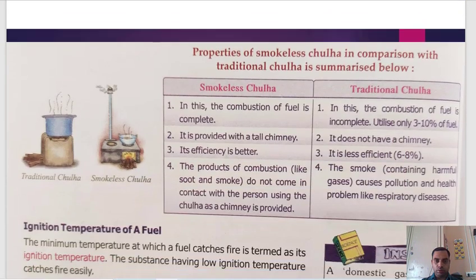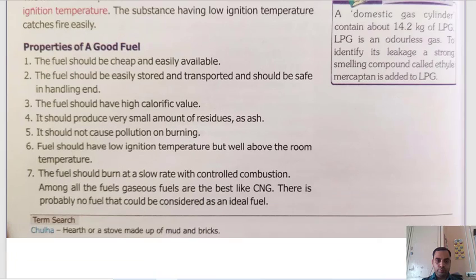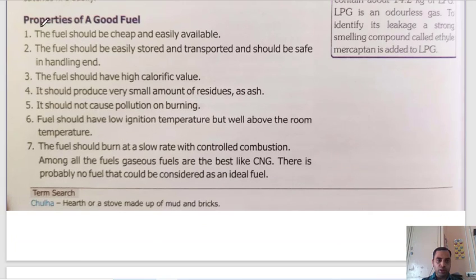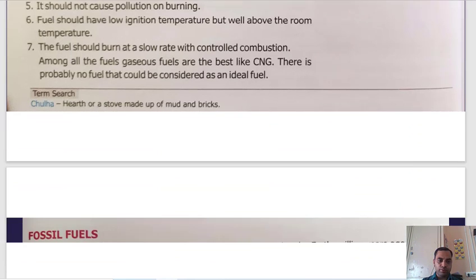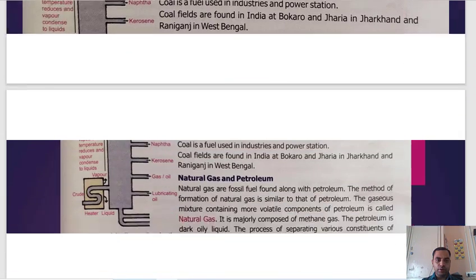Then the smokeless chula and traditional chula, their advantages and disadvantages, all these things we completed. Then we covered ignition temperature, then the properties of a good fuel. LPG, what is it? Liquefied petroleum gas, we have covered. Fossil fuel, then different types of fossil fuel like coal, coke, all these things we have covered.